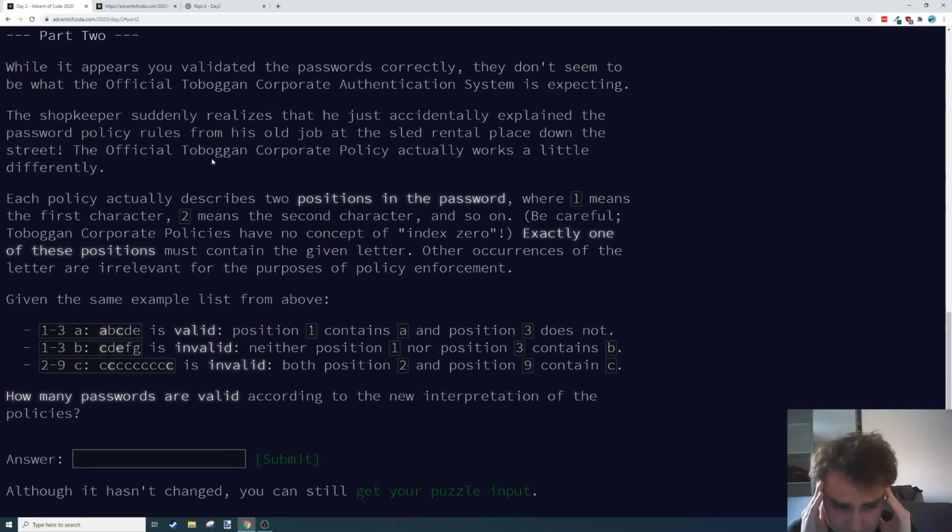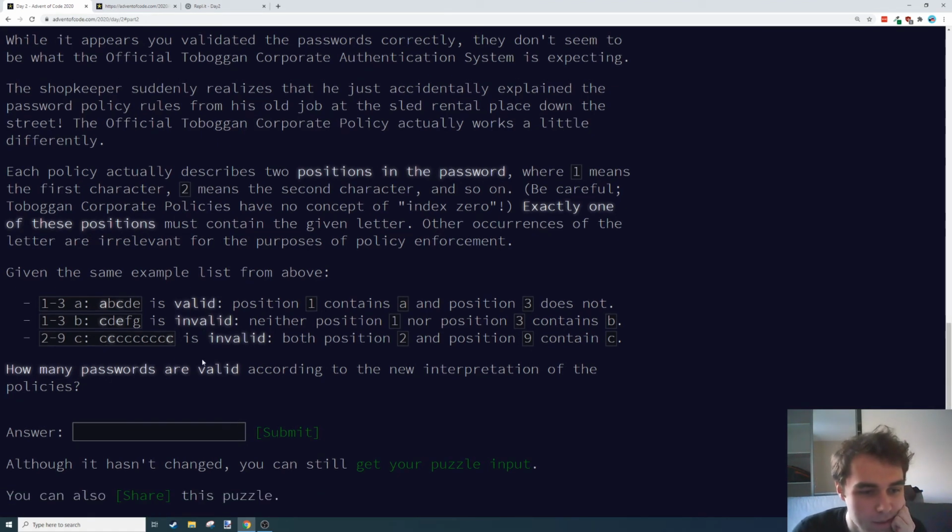Okay. Exactly one of these positions must contain the given letter. Other occurrences of the letter are irrelevant for the purpose of policy enforcement. So does that mean... okay, well, let's see what it means below. So this is valid. Position 1 contains an A and position 3 does not. Huh? Oh, okay, 2 positions. So it's not a range. We're literally checking if the first position is that character and the second position is that character.